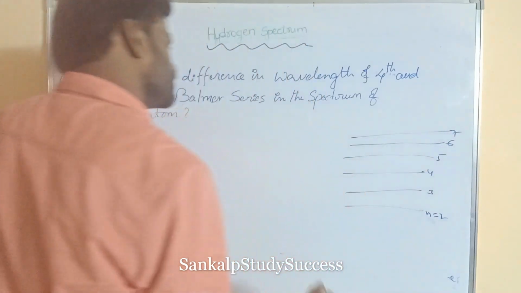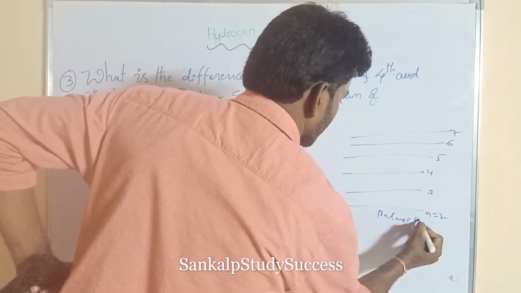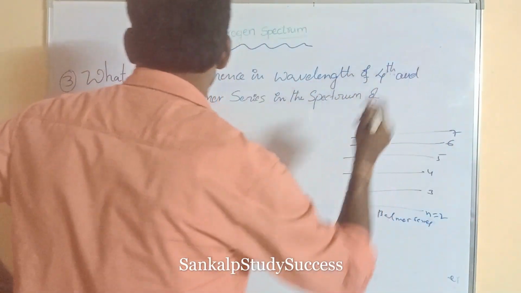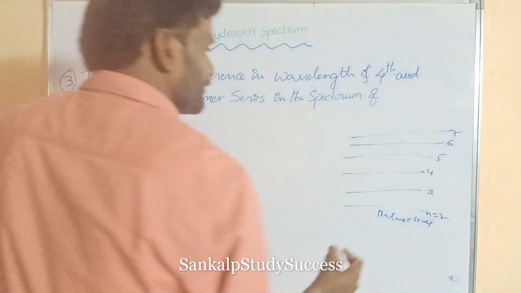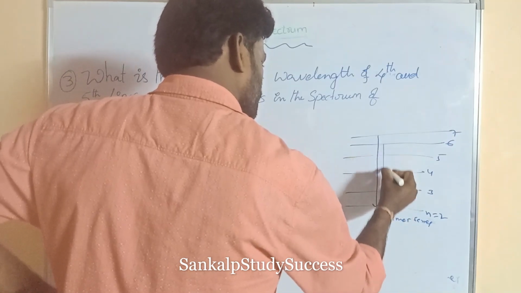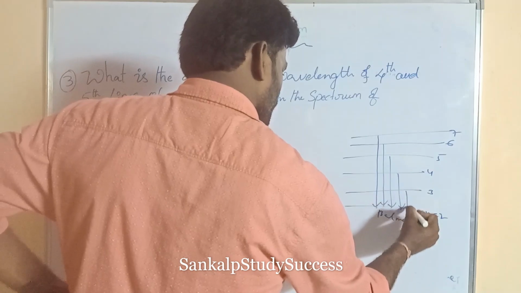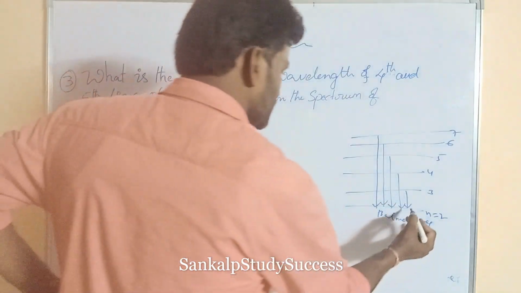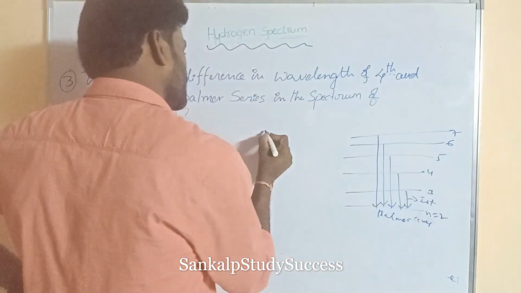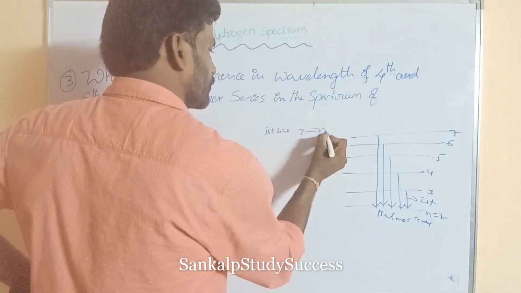So for the Balmer series, the transition from 3 to 2 is the first line.